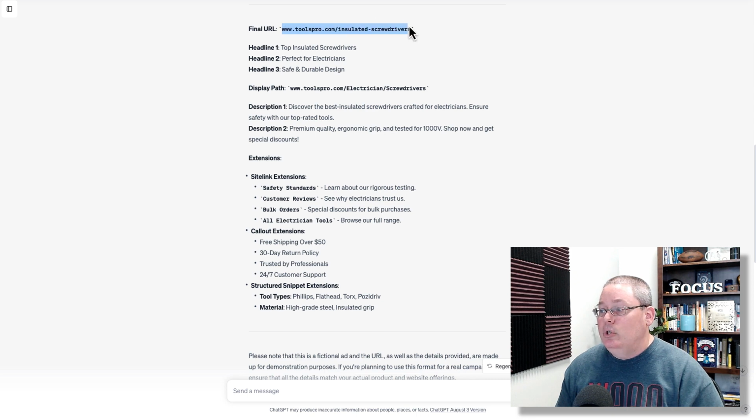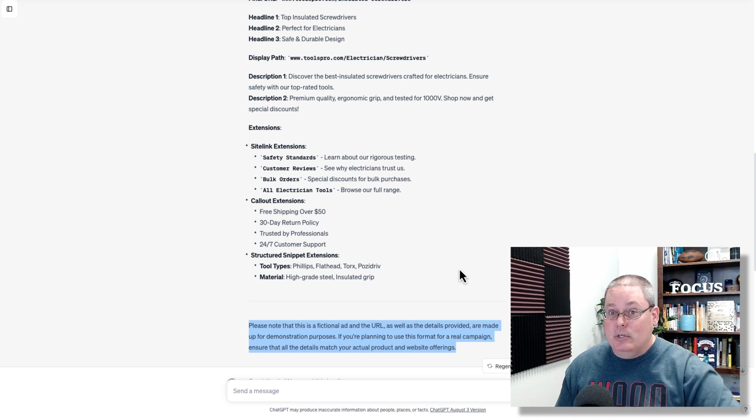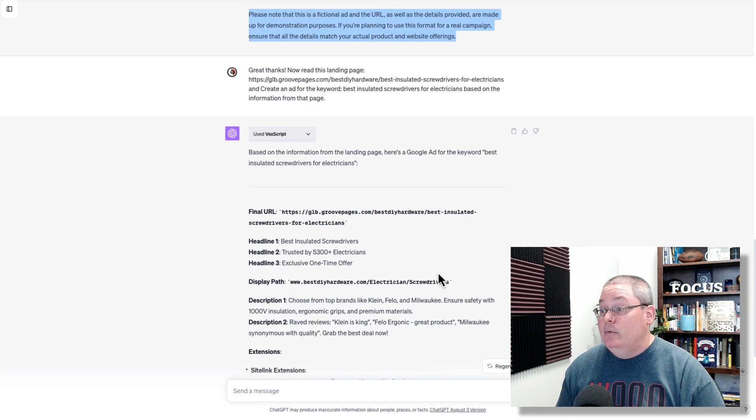You can see they used a cool name, toolspro.com. That might or might not be taken. It's actually a really cool URL. It came up with an example. And of course it said, please note this is a fictional ad, and the URL as well as the details provided are made up for demonstration purposes only. So if you want to set up a real campaign, which is what we're doing.